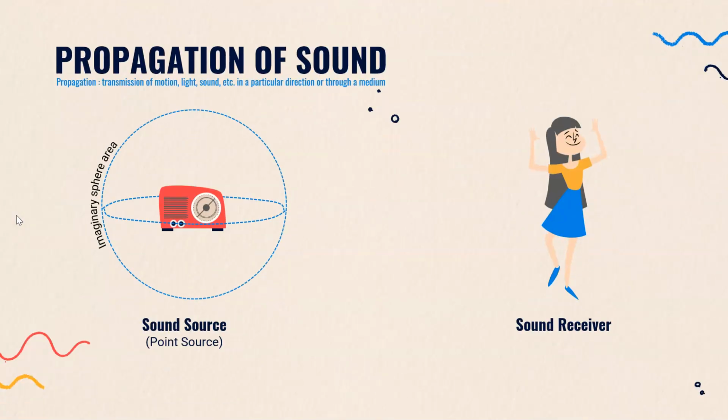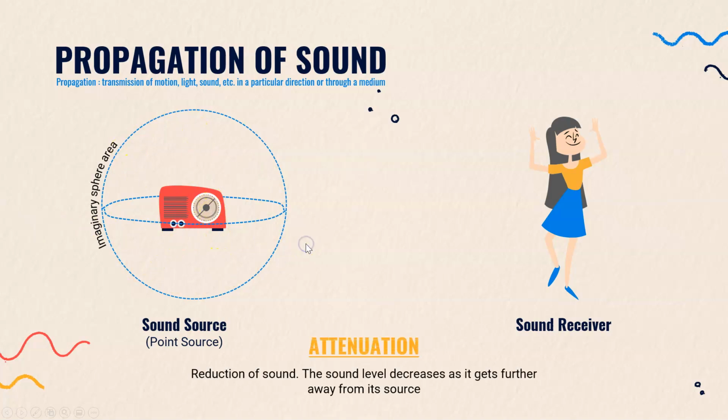Propagation of sound. Propagation of sound is the transmission of sound in a particular direction or through a medium. This image shows that sound propagates in a sphere shape. When sound propagates, attenuation will happen, which means when sound propagates away from its source, it will become weaker.